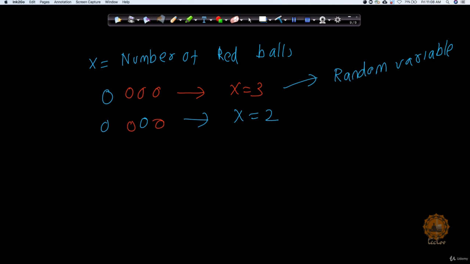Now, a random variable is defined by an x. We define it with the value x, and it basically converts the outcomes of an experiment into something more measurable. That is what we do. In this case, maybe we decide that the value of x is going to be equal to the number of red balls we have. For example, in this case I have the value of x as 3 because my number of red balls is 3. Similarly, in this case the value of x is going to be 2 because the number of red balls is 2. I will show you how this is going to be very fruitful, but for now just understand what a random variable is.